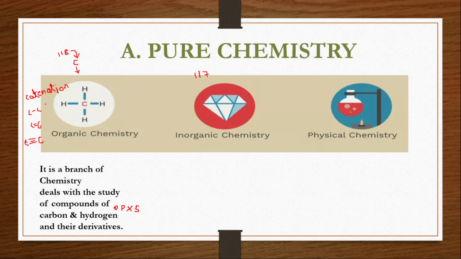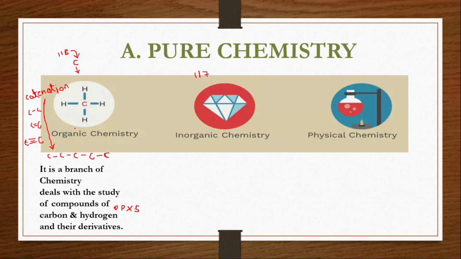One more thing regarding catenation is that it also indicates carbon atoms bonded to one another in a chain. A large number of carbon atoms can be bonded to one another and form a chain, and that is what is called catenation. Clear?